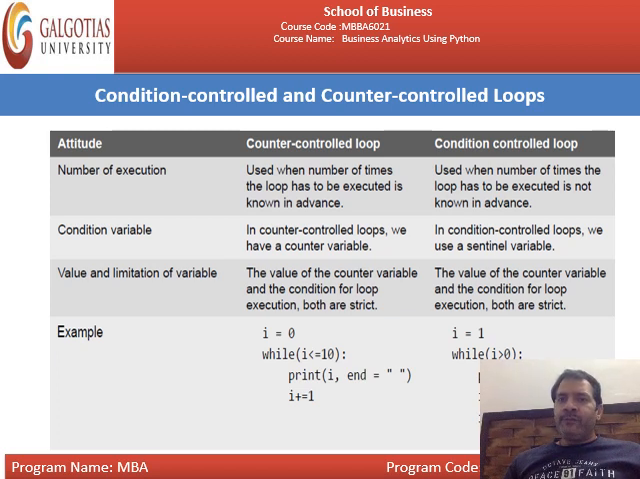Counter controlled loop and condition controlled loop. What is counter controlled and what is condition controlled? You just simply read the things. The number of executions is on the basis of the conditional variable, on the basis of the value and limitations of the variable, and finally the example is written over here.